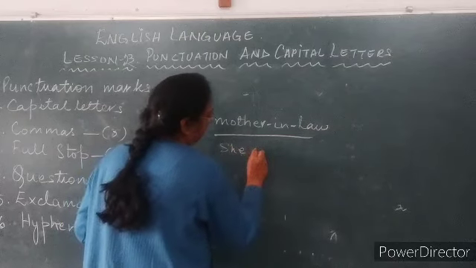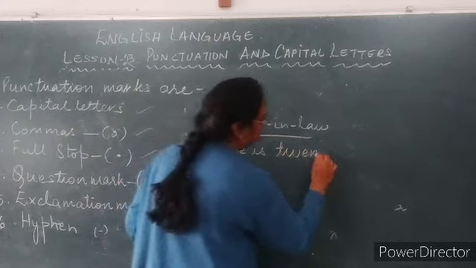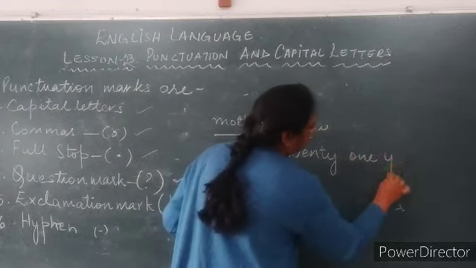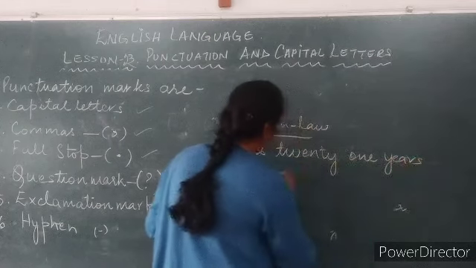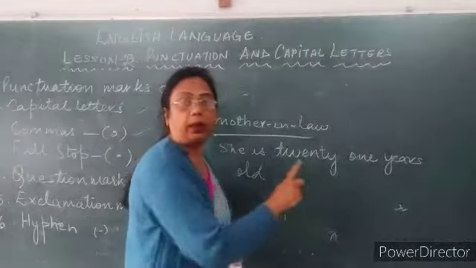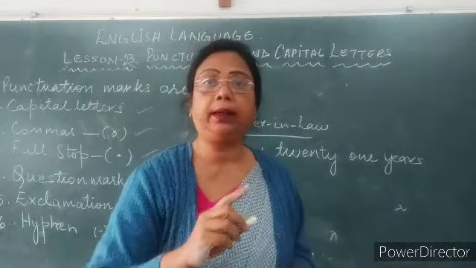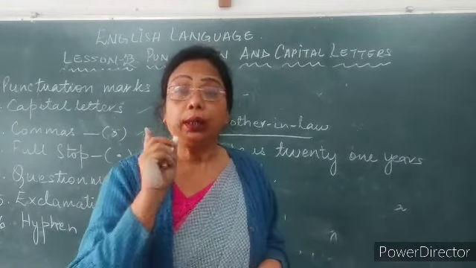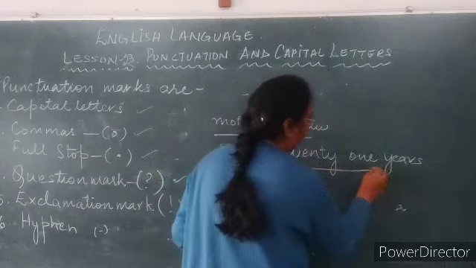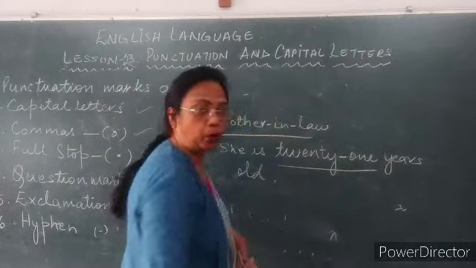Suppose next I say, she is 21 years old. Now over here I want to show that 21 is one word. So to show it as one word, I put a hyphen over here.